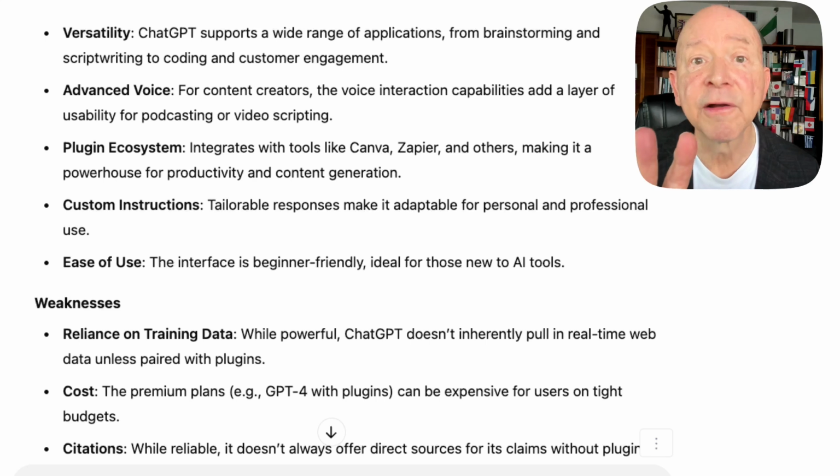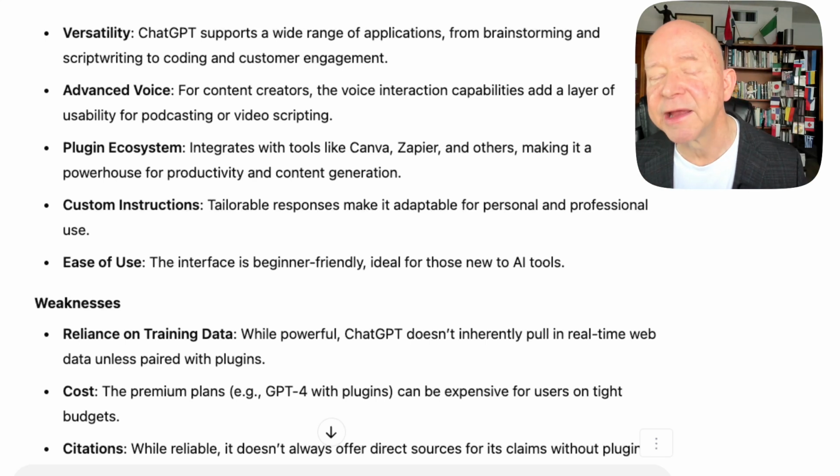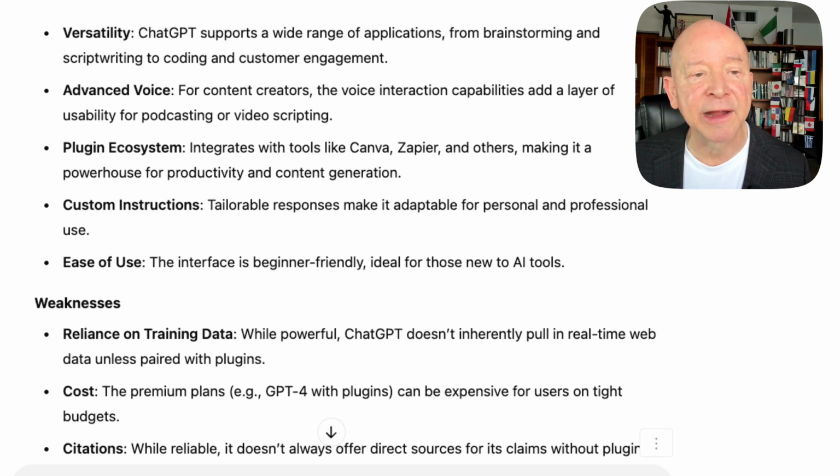A second one here, advanced voice. This is important. It says for content creators, the voice interaction capabilities add a layer of usability for podcasting or script writing and video scripting. I think that's true, but I say it even goes beyond that. I'm using it now to find out phrases in languages. I'm studying Spanish and have studied Russian as well.